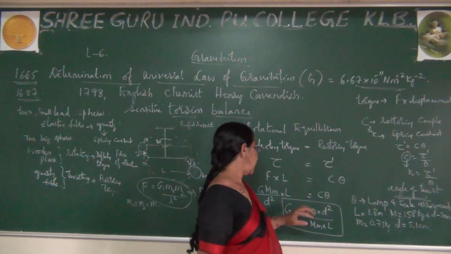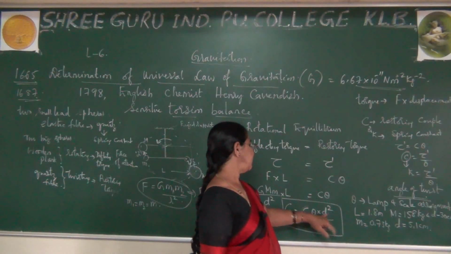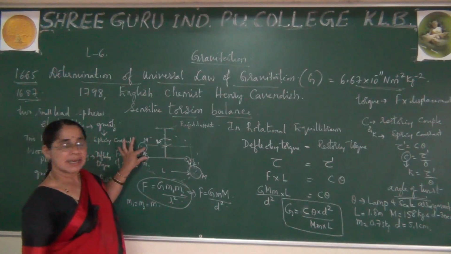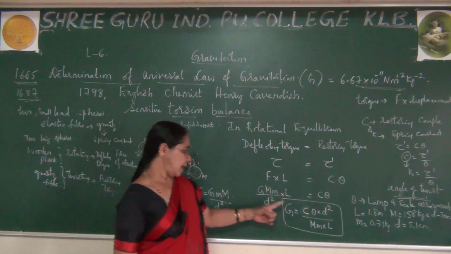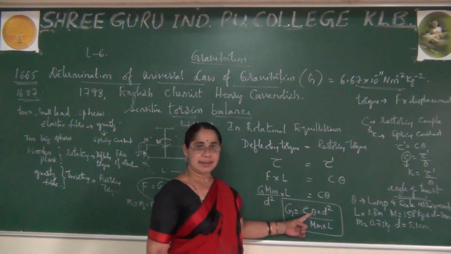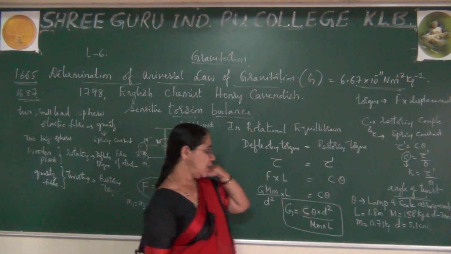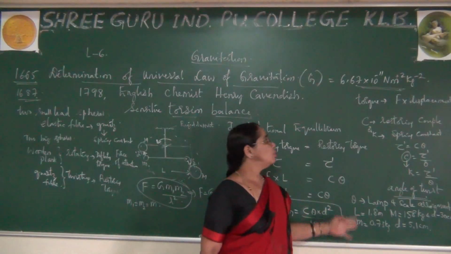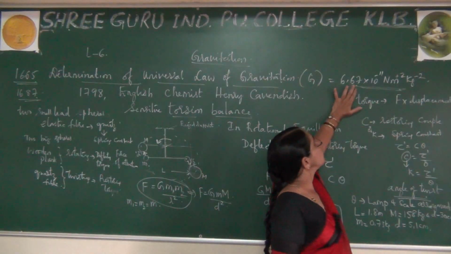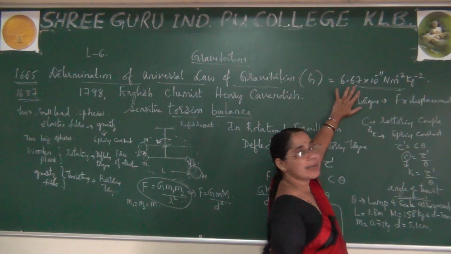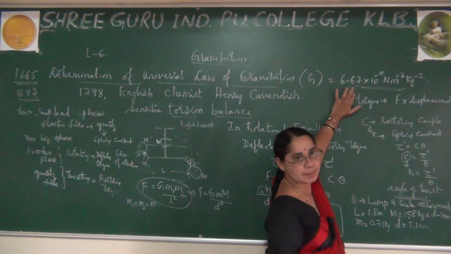C and theta are known, and theta by using the Lampant scale arrangement, he found the value G is equal to 6.67 into 10 raised to minus 11 N m square kg to the power of minus 2.